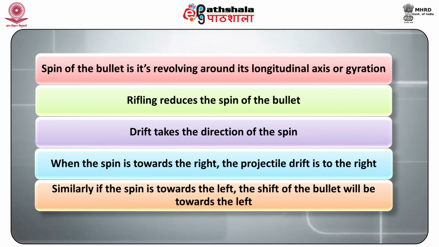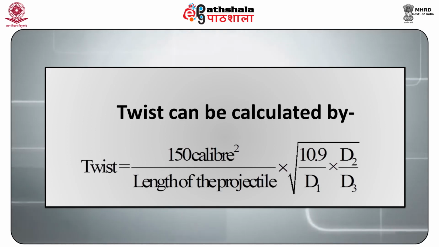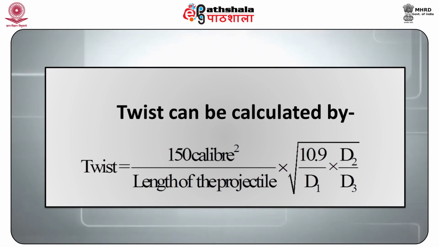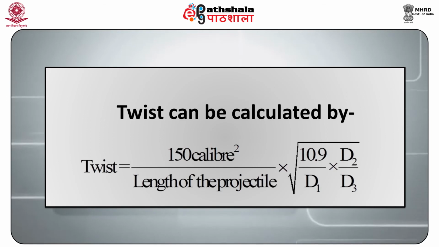When the spin is toward the right, the projectile drifts to the right. Similarly, if the spin is towards the left, the shift of the bullet will be towards the left. Now, we have learned the twist can be calculated by a formula, that is, twist is equal to 150 caliber square by length of the projectile into square root of 10.9 by d1 into d2 by d3.